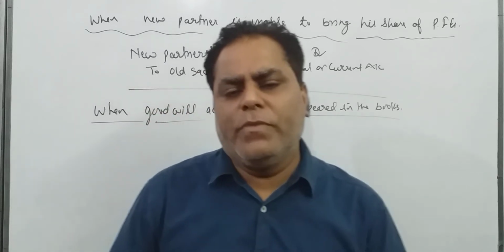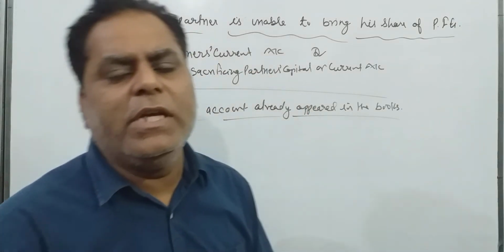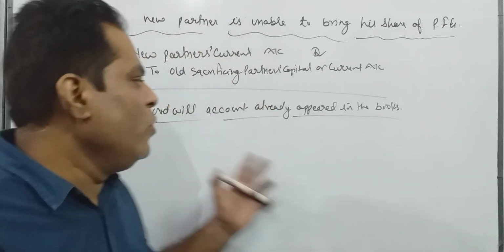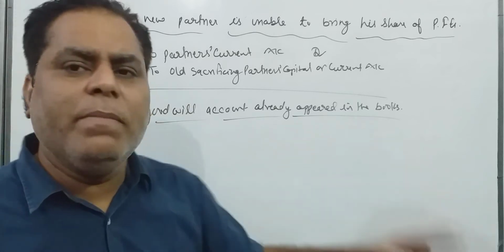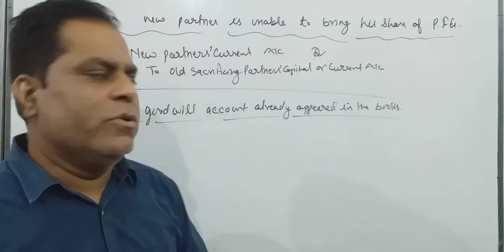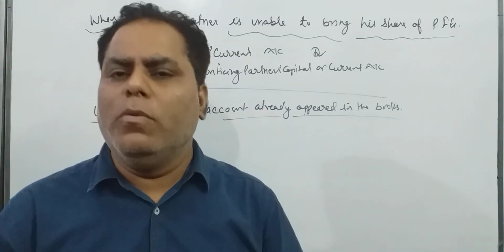Okay, so what is the general entry if goodwill account has already appeared? Dear student, we have to close this goodwill account, and this goodwill account was opened by old partners, so it should also be closed by old partners.